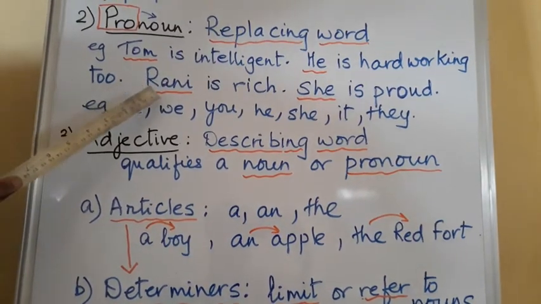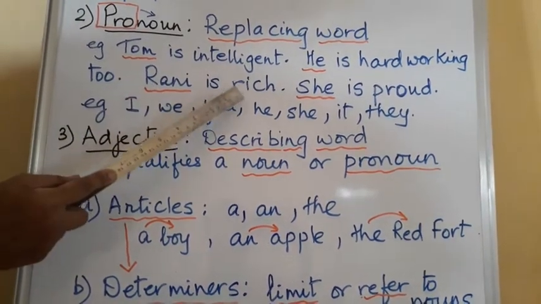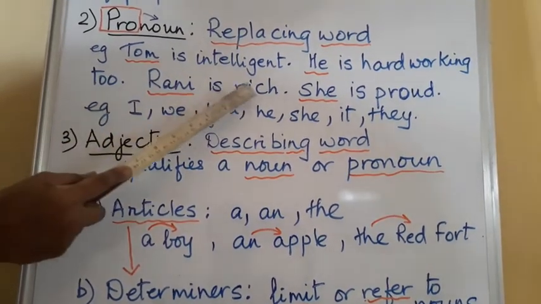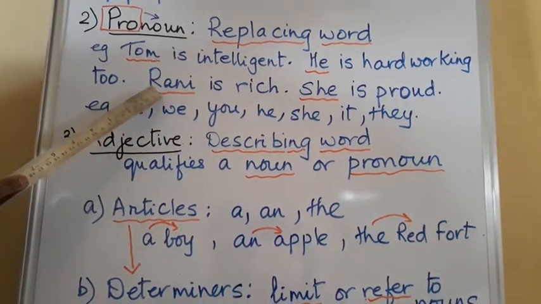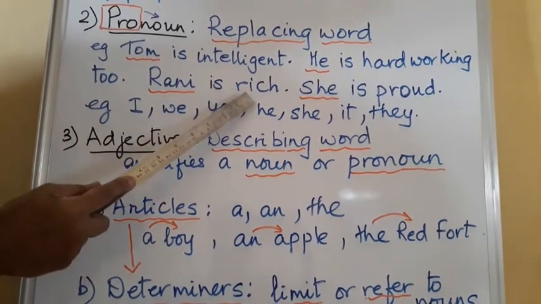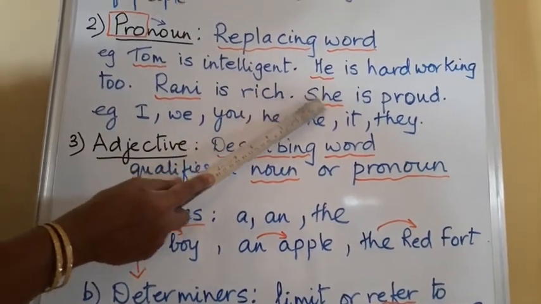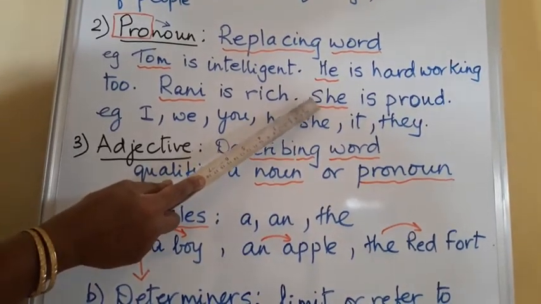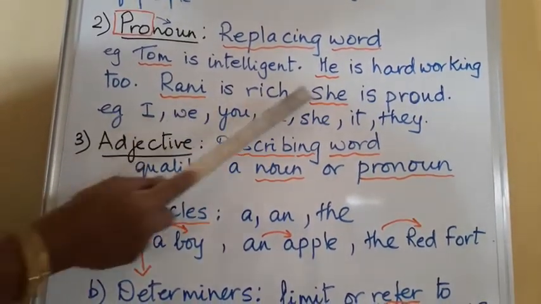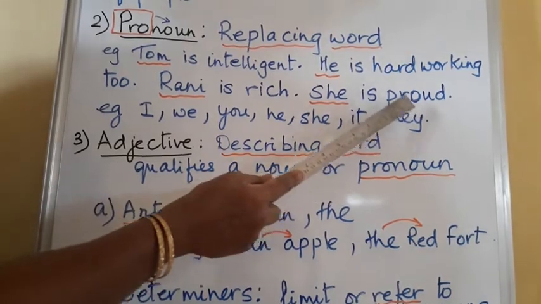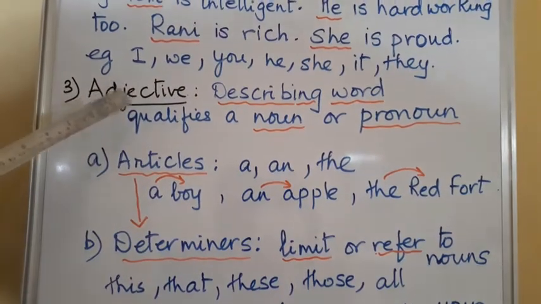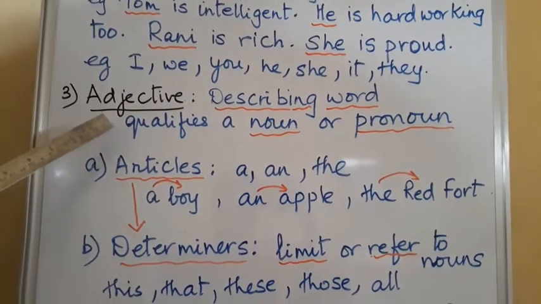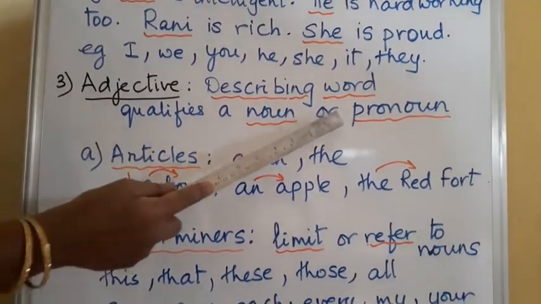Then the next example, Rani is rich. Here the word rich talks about Rani. So the word rich is talking about a noun and that is an adjective. The next example: she is proud. Now proud is talking about a pronoun she, that is Rani, and here the word proud is an adjective. So as we can see, adjectives are describing words. They qualify or describe nouns or pronouns.